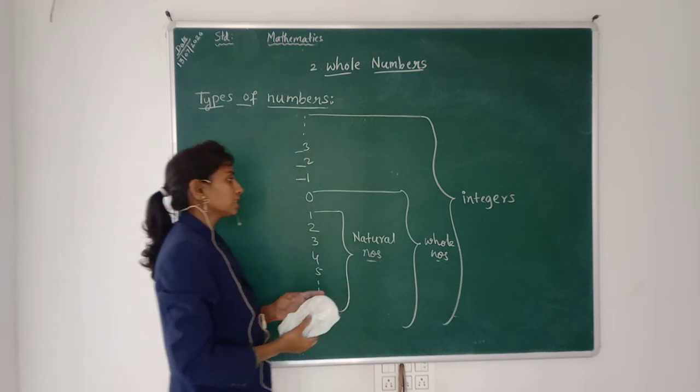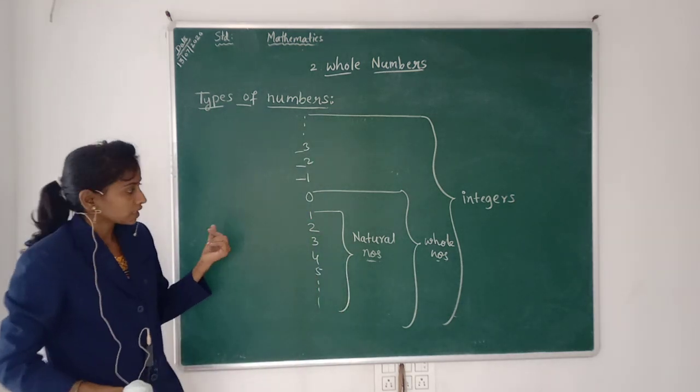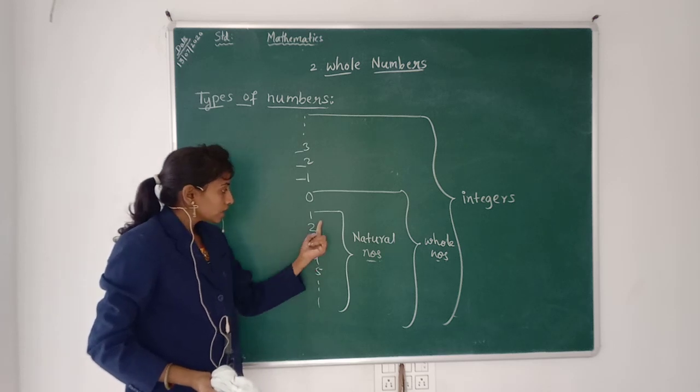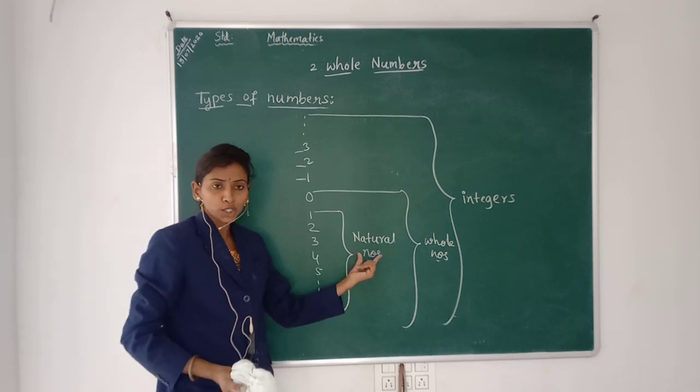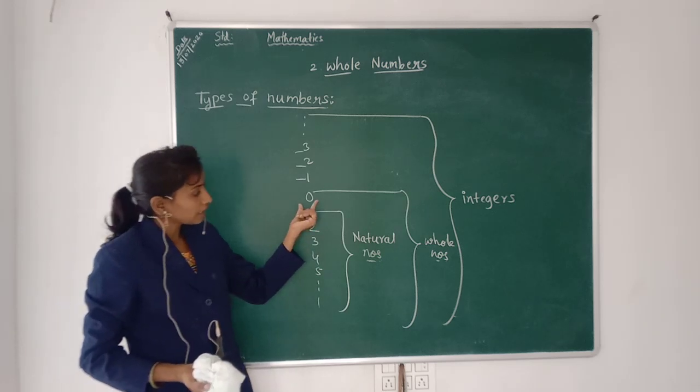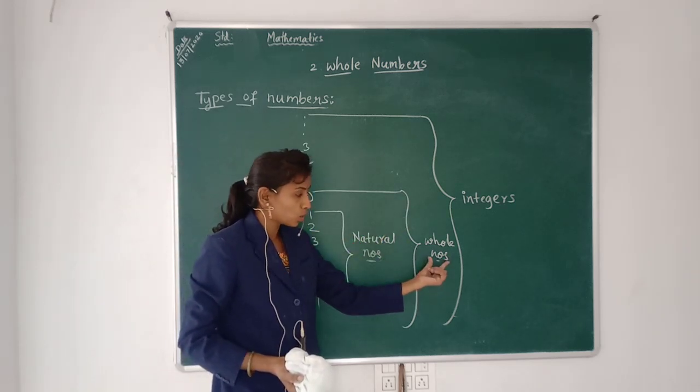See, it is very easy to understand the numbers. 1, 2, 3, 4, 5 and so on are all natural numbers. If we add 0 to the set, then it is the set of whole numbers.